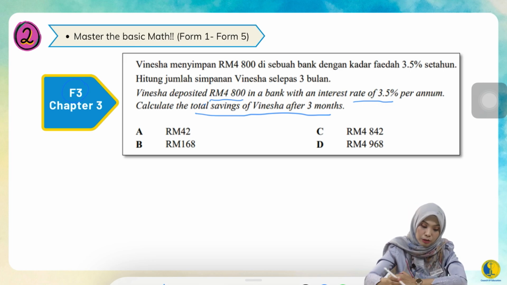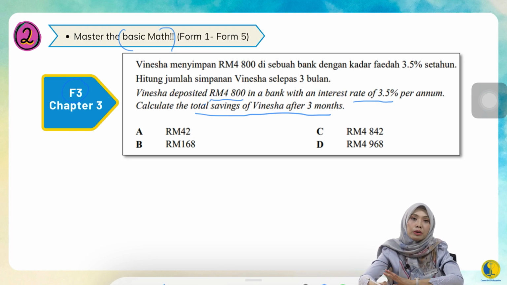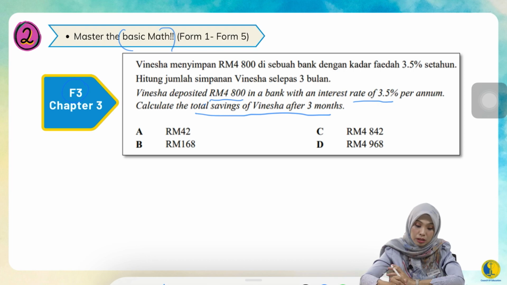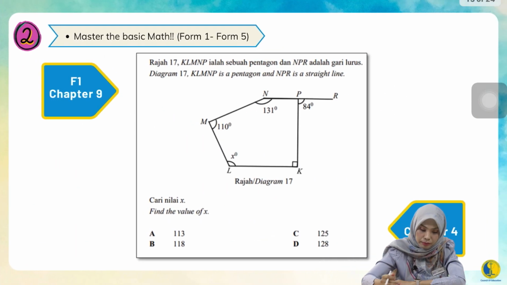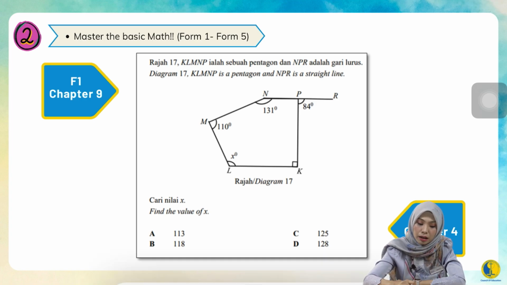Again, that's why I said your basic maths of Form 1 until Form 3 is important. That will support you to do well in Form 4 and Form 5 maths. Because this chapter is all about Form 3. Okay, what else? Let's go to the next example.